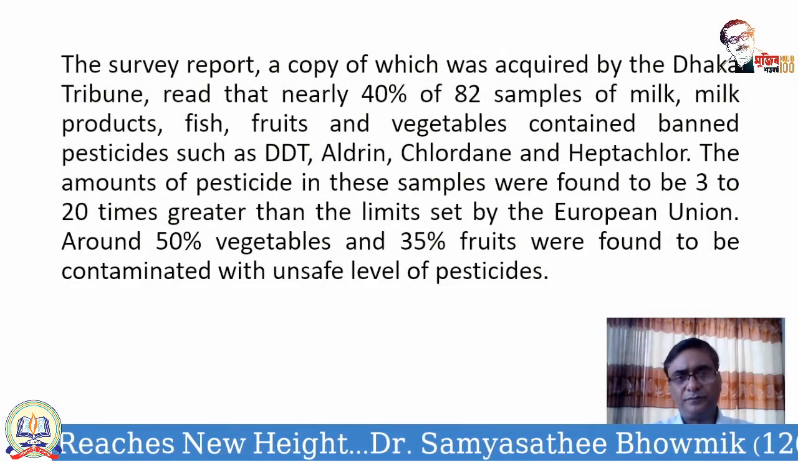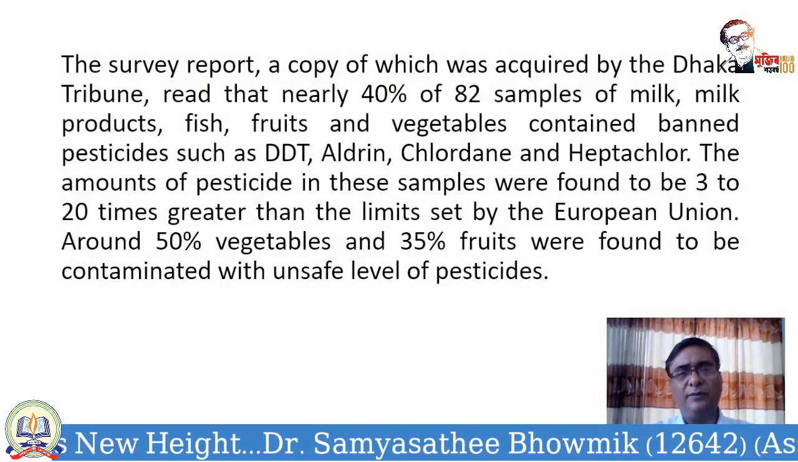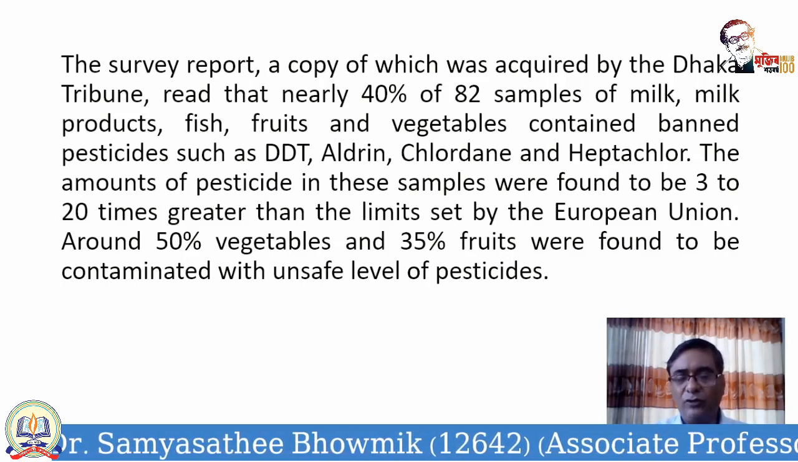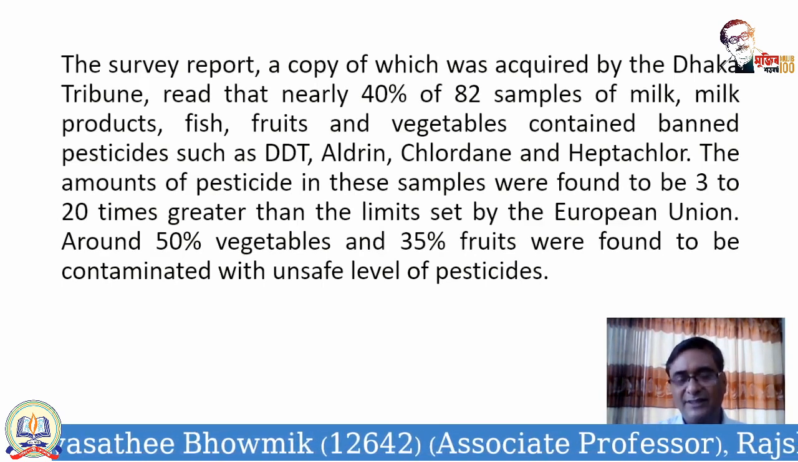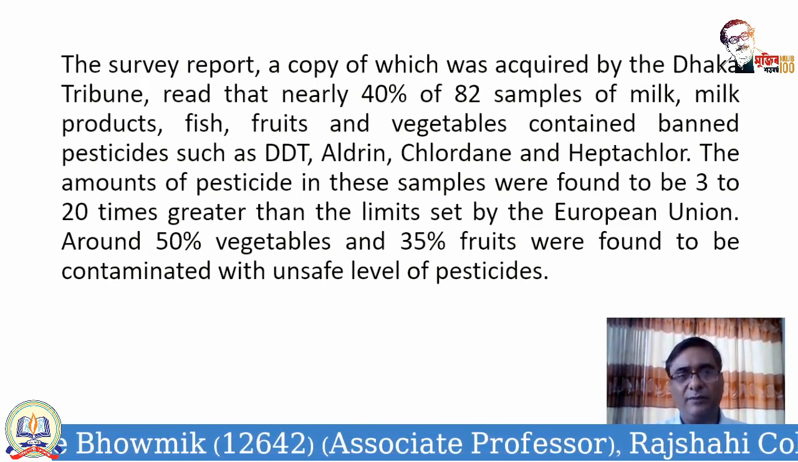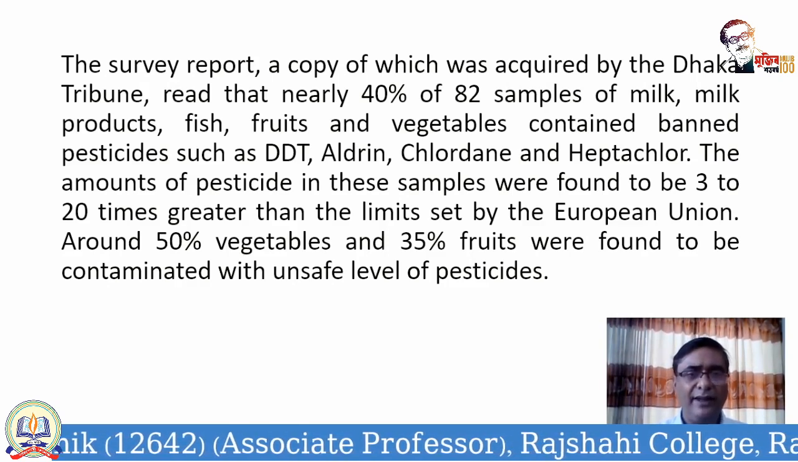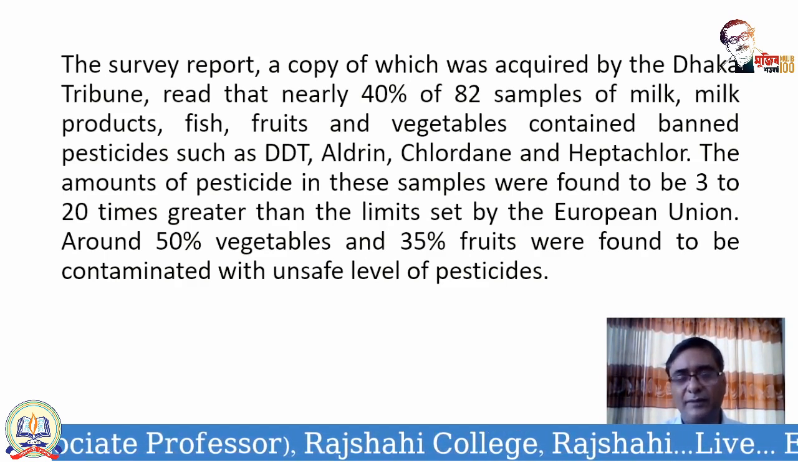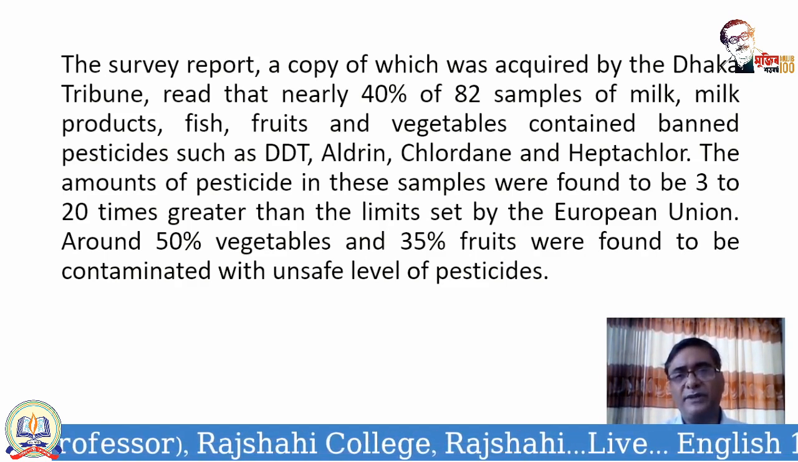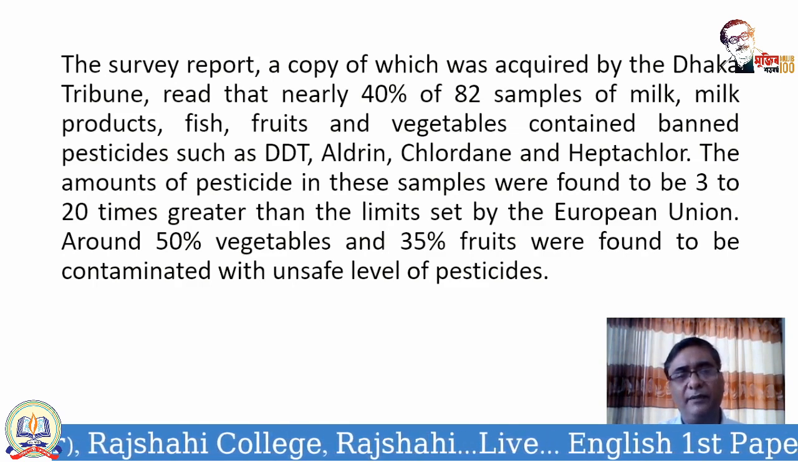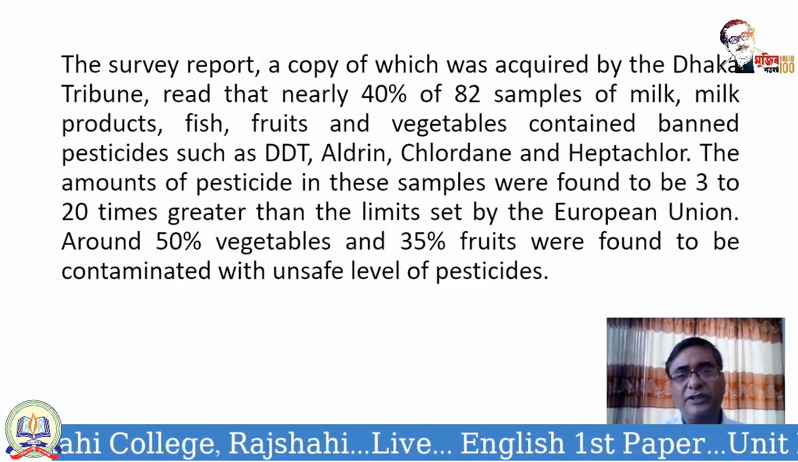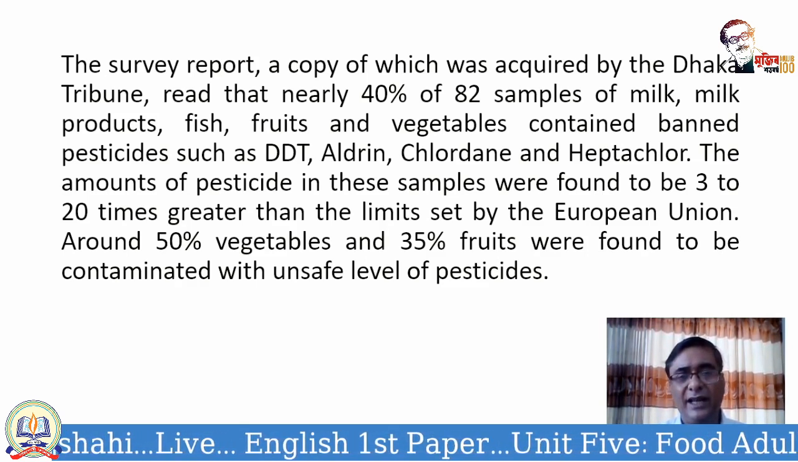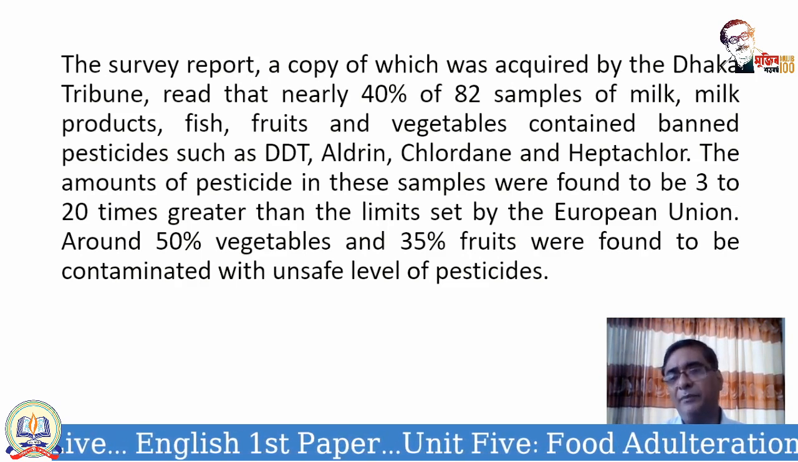The survey report, a copy of which was acquired by the Dhaka Tribune, so it was published in Dhaka Tribune. A copy of the report, that means of the study, was acquired by Dhaka Tribune, read that nearly 40% of 82 samples of milk products, fish, fruits and vegetables contain banned pesticides such as DDT, aldrin, chlordane, and heptachlor.